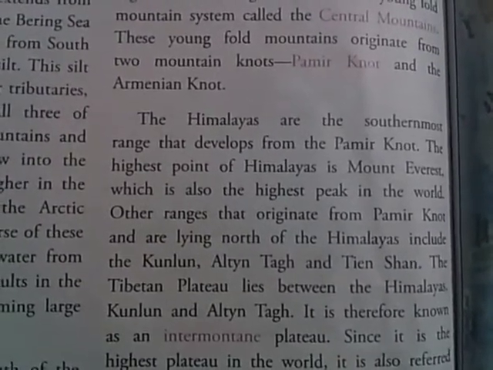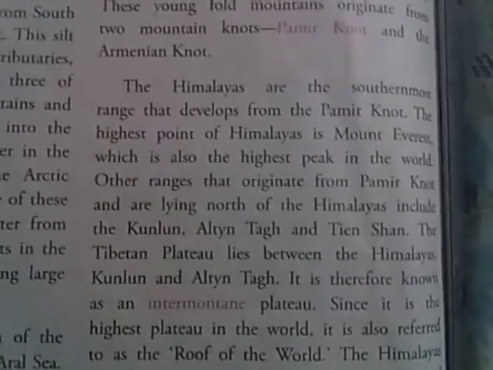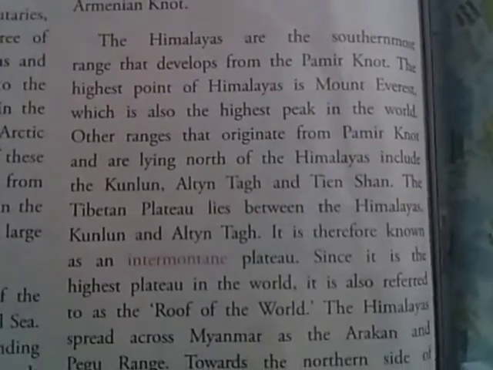So once again, children, I want to tell you that just south of the northern lowlands, the Central Highland or the Central Mountain system is located, mainly consisting of the young fold mountains, and two knots are specially located here: one is the Pamir knot, another one is the Armenian knot. So many mountain ranges have originated from the Pamir knot, such as the Himalayas, the Kunlun, Altyn Tagh, Tian Shan, etc. Even the Karakoram also. And we know that the highest point of the Himalayas is Mount Everest, which is also the highest peak in the world.